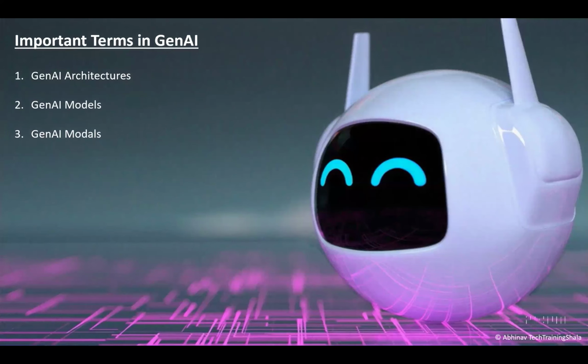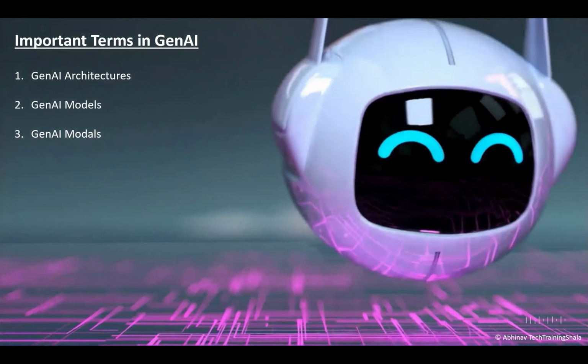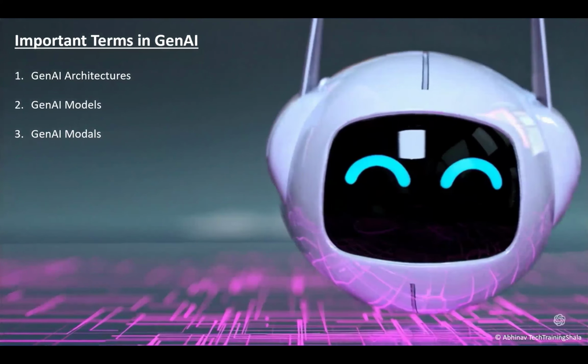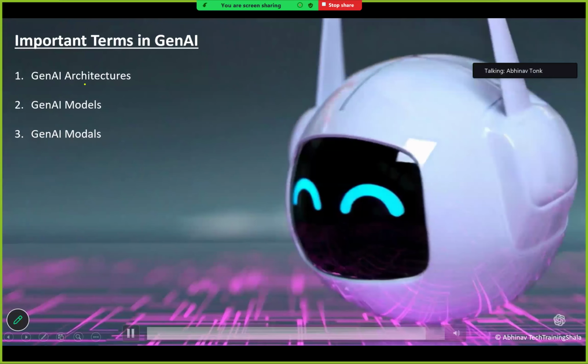Okay. Now, talking about important terms in generative AI. There are three important terms in Gen AI. First is Gen AI architectures, then we have Gen AI models, and then Gen AI modals. In these two, this is MODELS and this is MODALS.